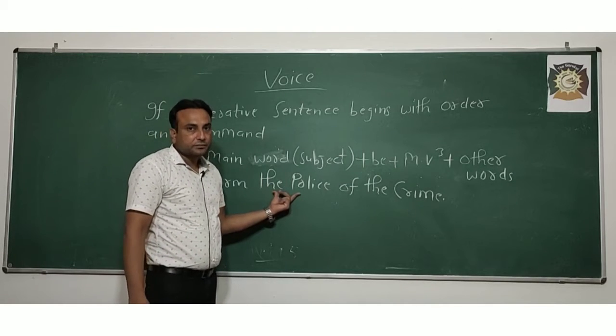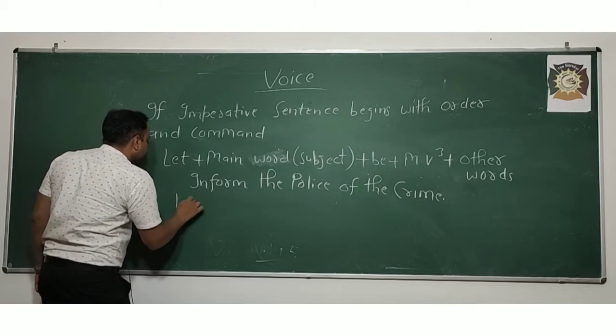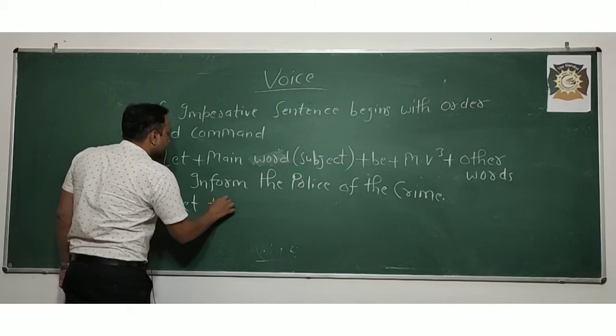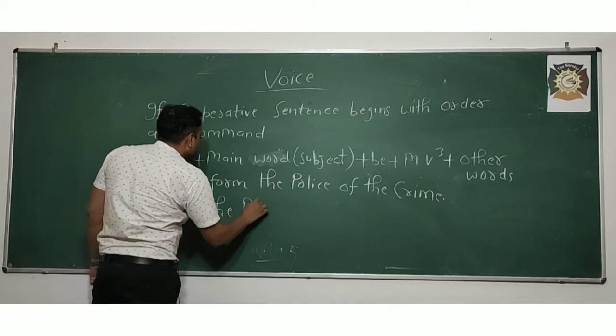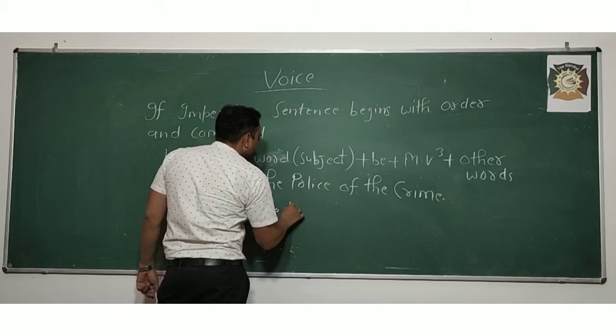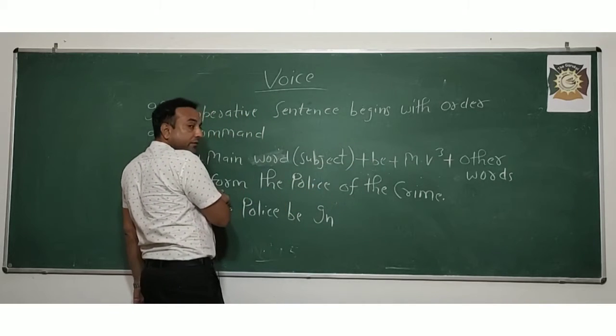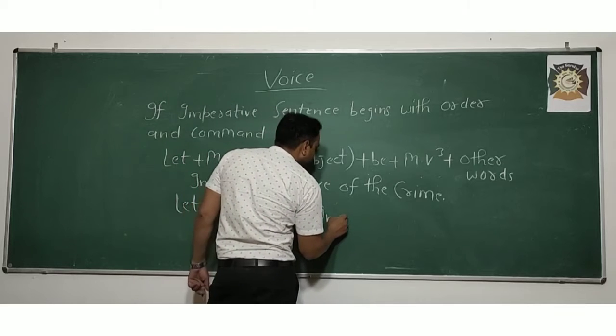The police. The police is the main subject. And how will you change it? First of all, let the police. After that, be. Let the police be informed. Third form of the verb. Inform is the main verb, then informed.